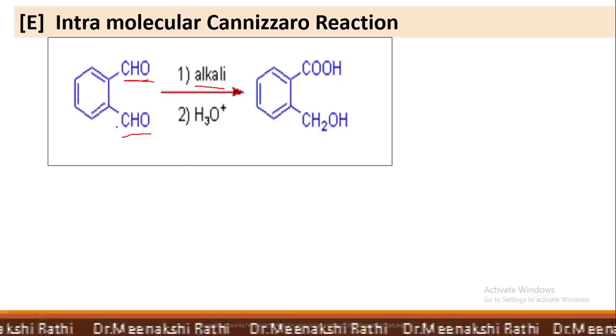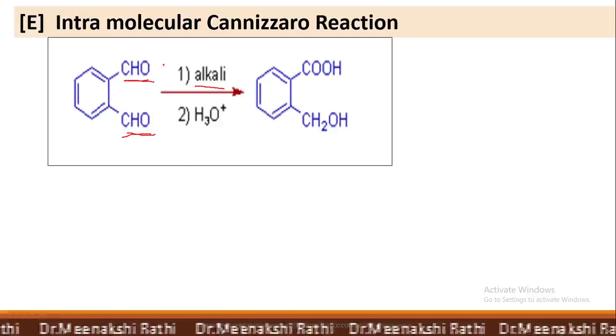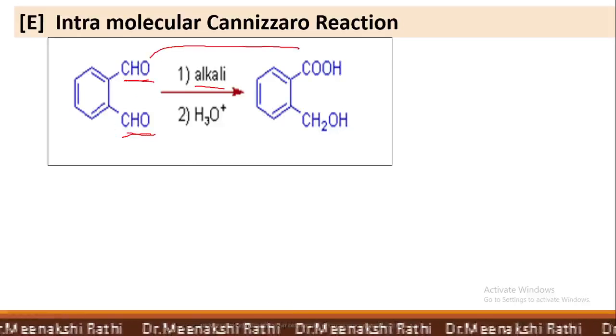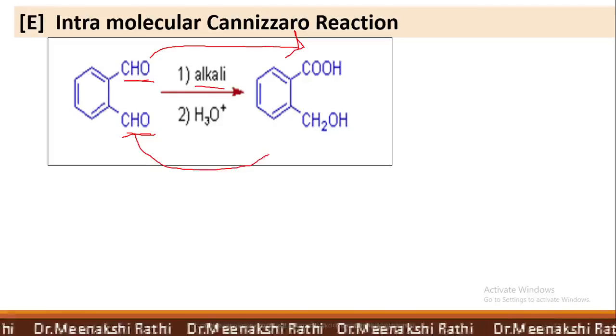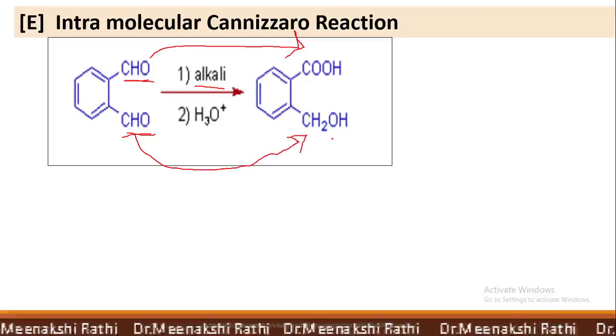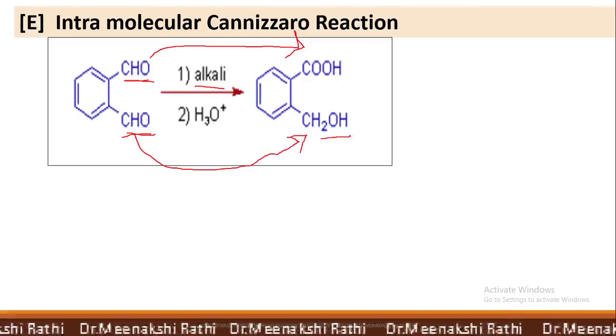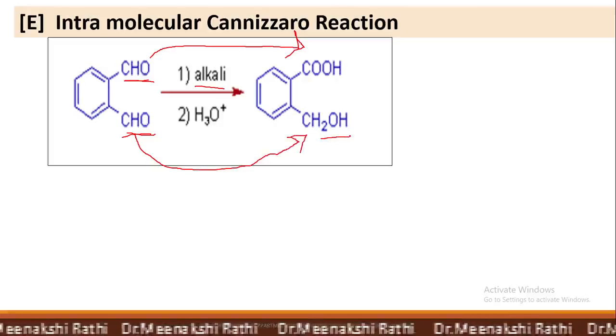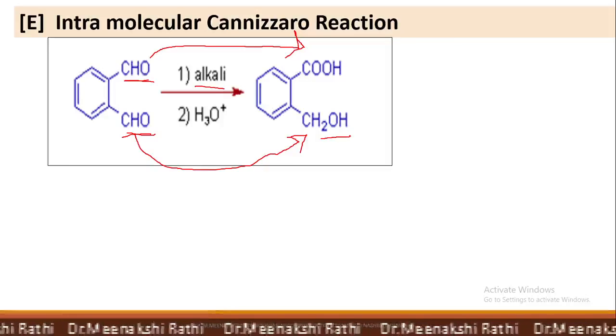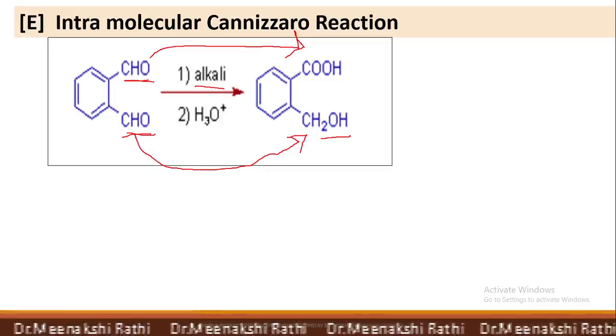Out of these two, one aldehyde group undergoes oxidation and forms COOH, while one aldehyde group undergoes reduction and forms CH2OH. As this reaction is carried out within a molecule, it is called intramolecular Cannizzaro reaction.